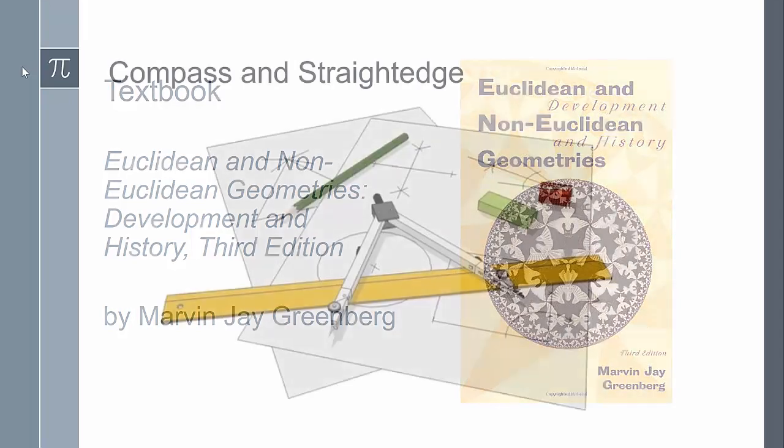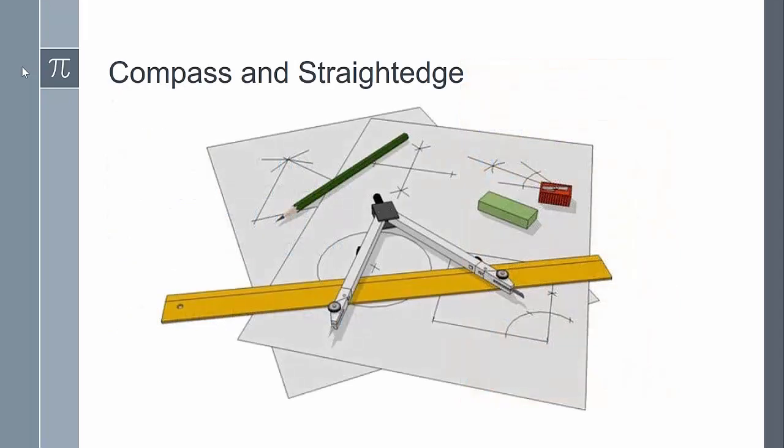Some other things that we need: we'll use a traditional compass and straight edge to look at some constructions in geometry. A straight edge could be a ruler, but we're going to assume that our straight edge does not have any measurement marks.